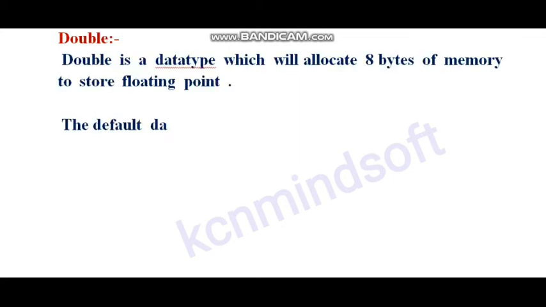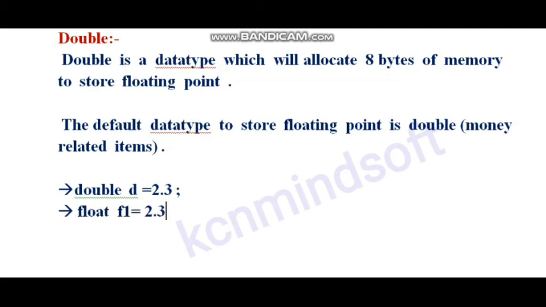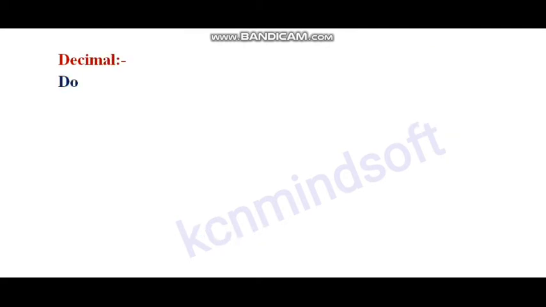Double is a data type which will allocate 8 bytes of memory to store floating point. The default data type to store floating point is double. Money related items it will store. Double d equal to 2.3. If I store float f1 equal to 2.3, it will get an error. Float f1 equal to 2.3f, no error.